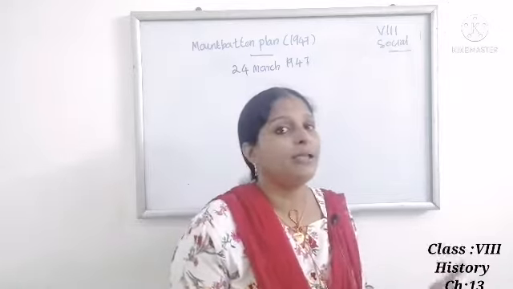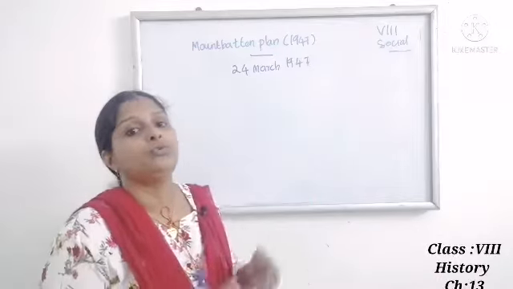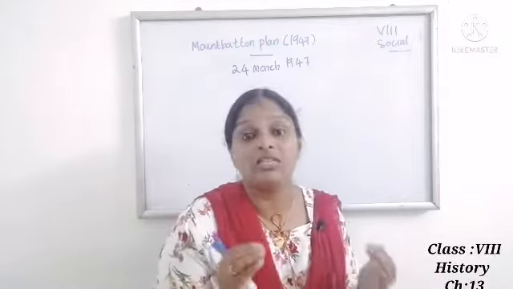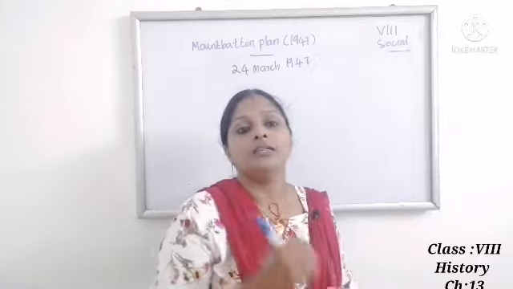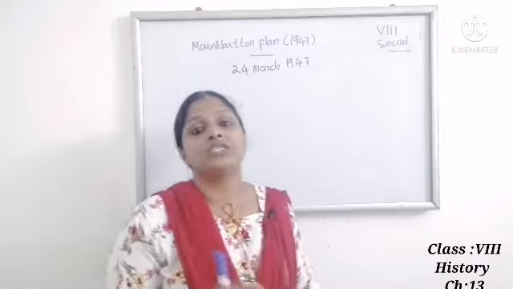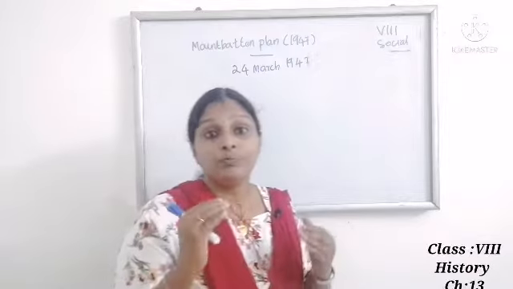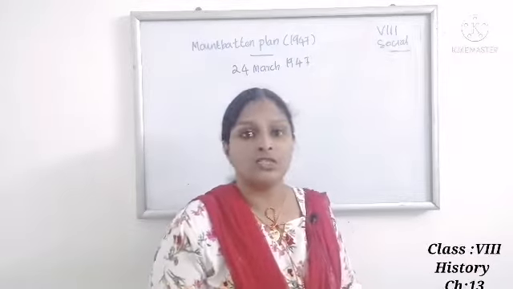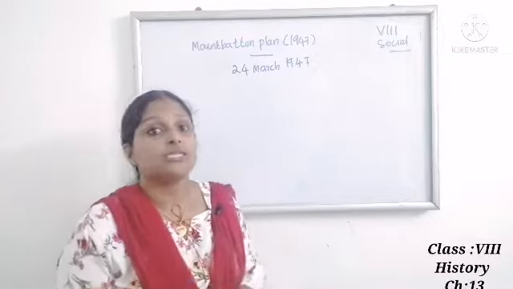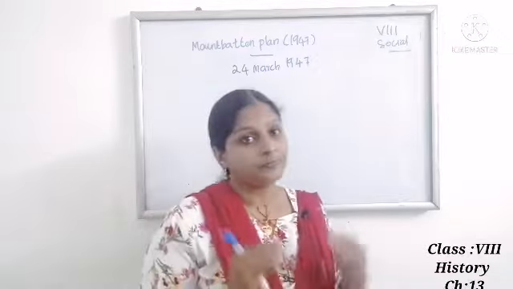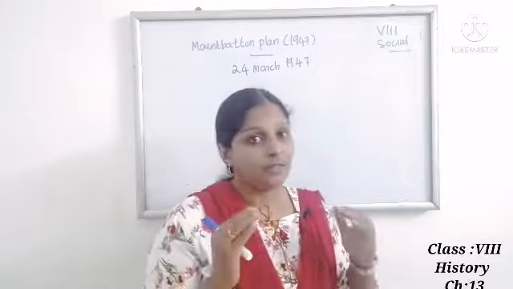The partition of India and the creation of Pakistan appeared inevitable to him. After extensive consultation, he put forward the plan of partition on 3rd June 1947, and the Congress and the Muslim League ultimately approved the Mountbatten Plan. These are the main points you need to know.